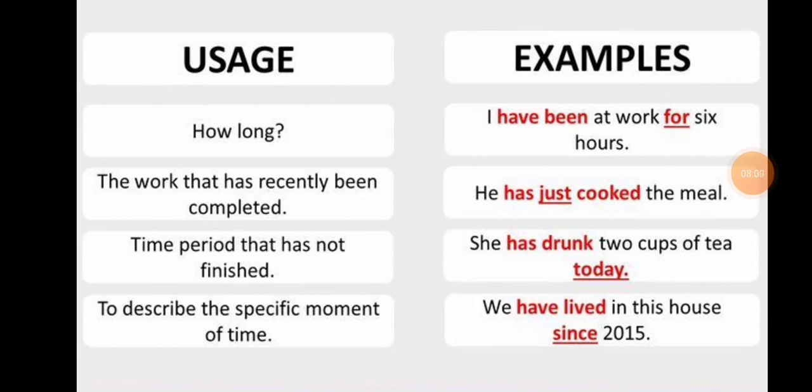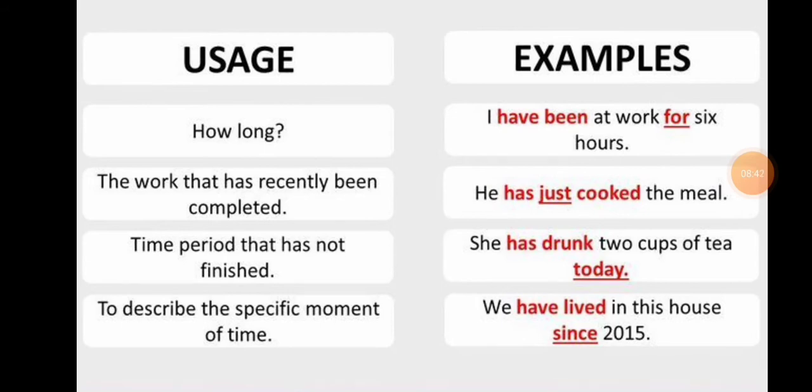So, usage of present perfect tense. It helps you to show how long an action has happened. I have been at work for 6 hours. These underlined words are the hint words for present perfect. For means perfect tense. The present perfect tense is also useful to show work that has recently been completed. Example: he has just cooked the meal. Just is a hint word. If just is there, it is perfect tense.